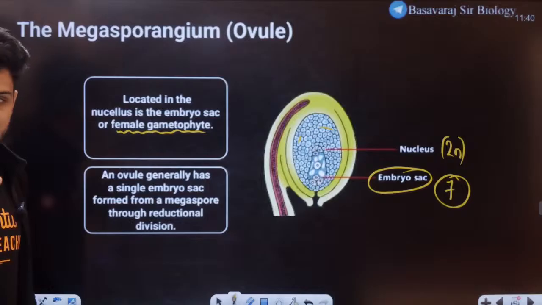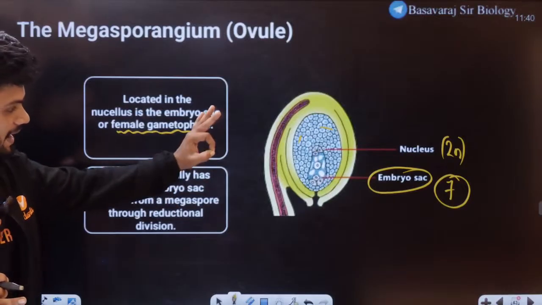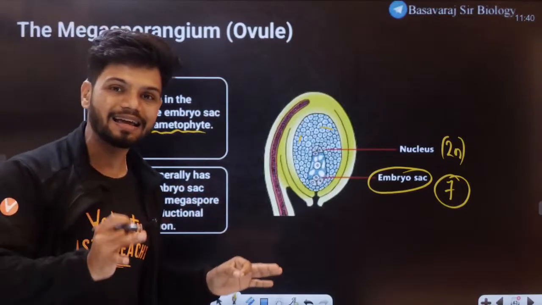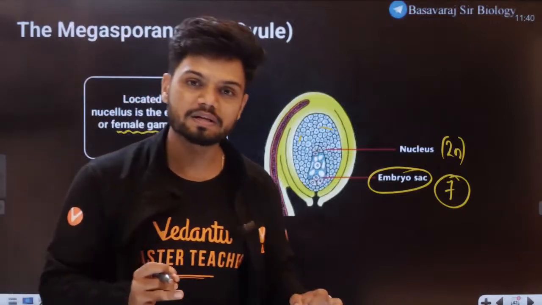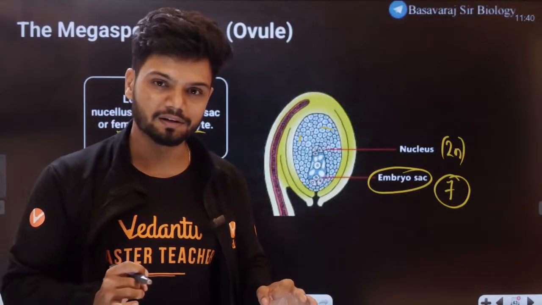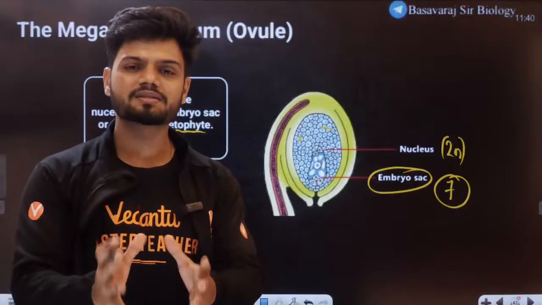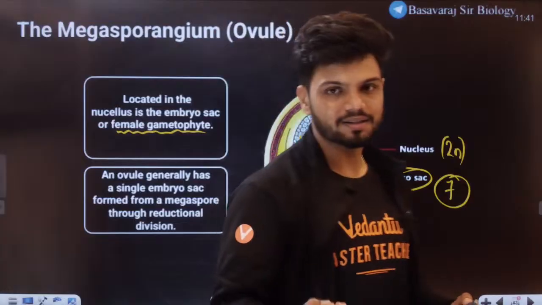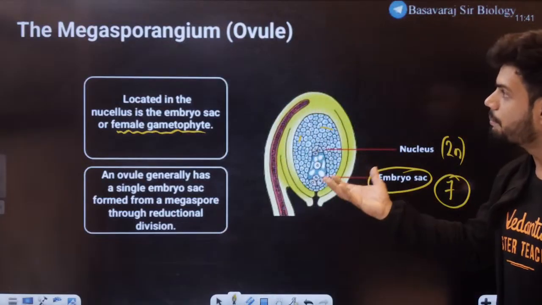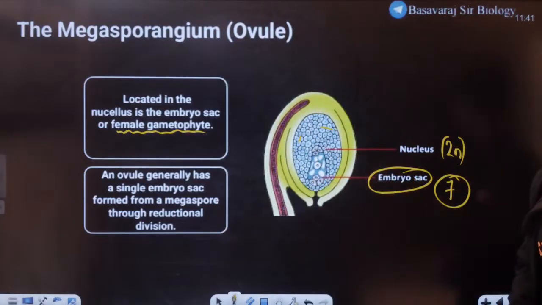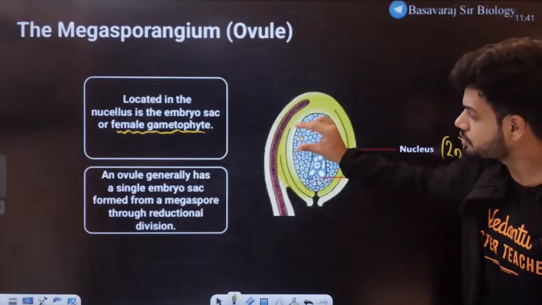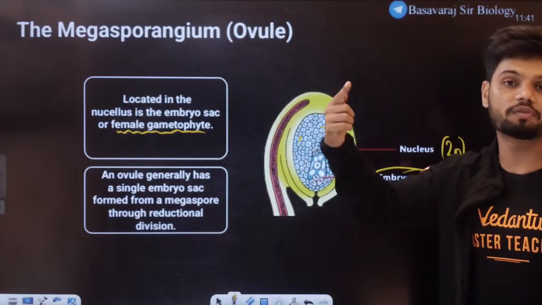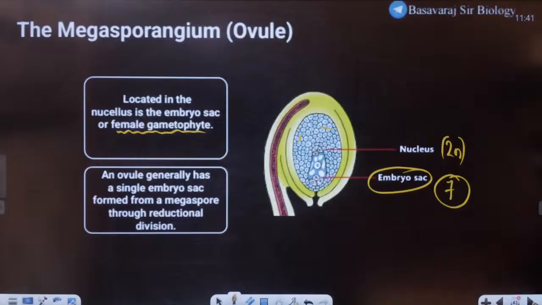So in the entire 7 points, you are able to revise the entire embryo sac, funicle, hilum, integuments, micropylar, chalazal, and the embryo sac. Tell me, isn't this topic so easy to understand? Tell me honestly, how easy it is to understand the entire topic of your megasporangium or the ovule, right? And this is a funicle which attaches the placenta in the entire ovary.